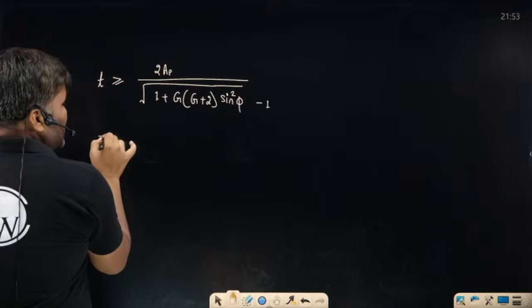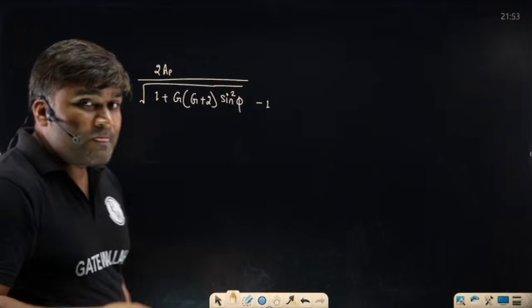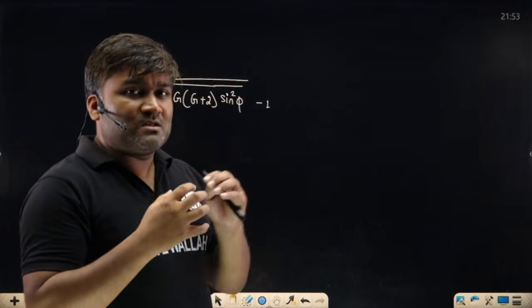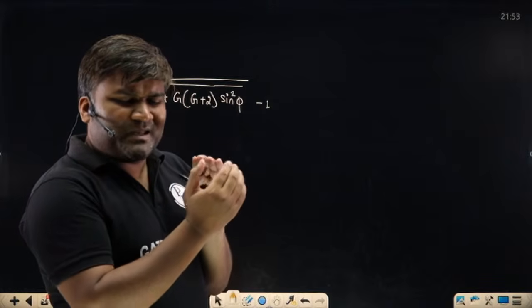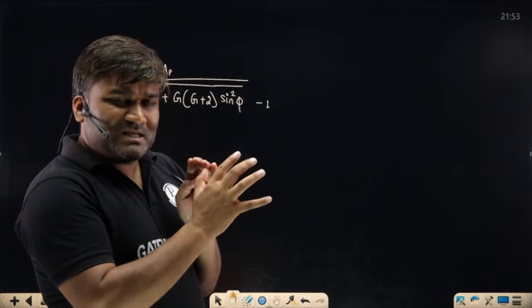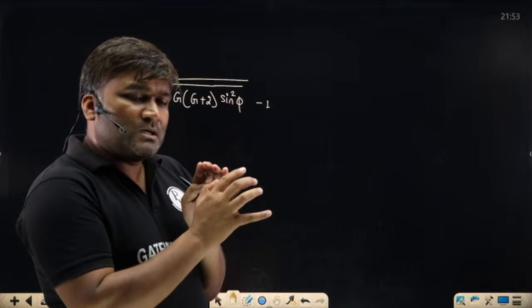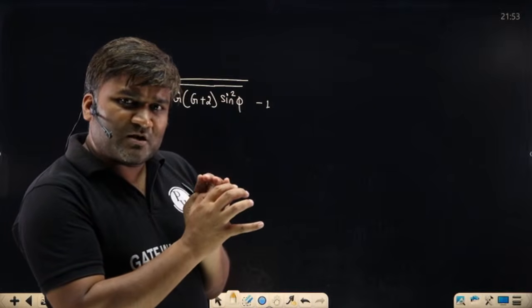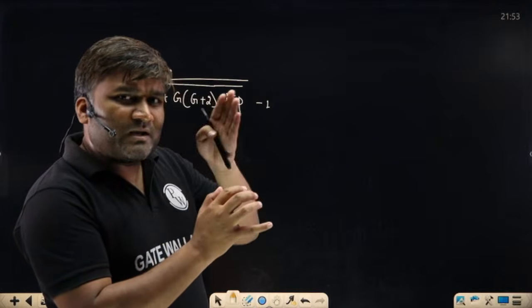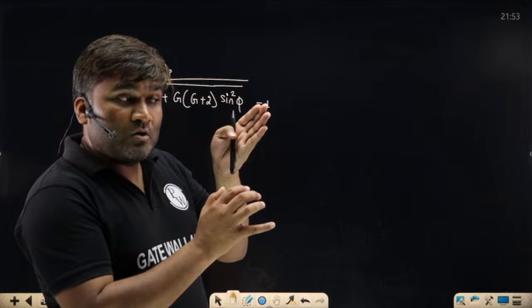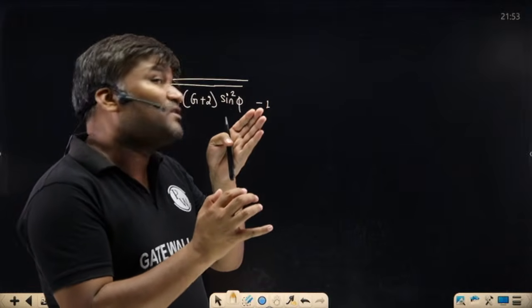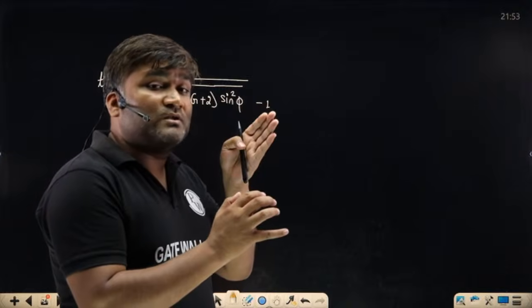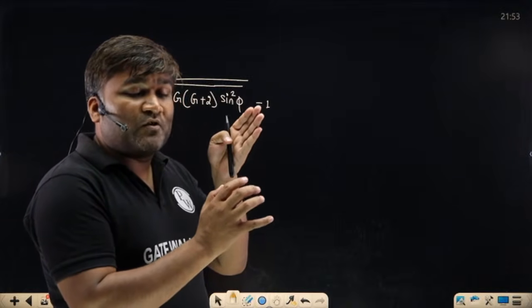And with similar logic for the gear, we have to control the teeth. If you are increasing the number of teeth on the pinion, you are controlling the size of the pinion tooth. If the size of the pinion tooth is under control, the pinion is not causing interference on the gear. Now you have ensured the safety of the gear. The pinion is not damaging the gear. Also ensure the safety of the pinion.